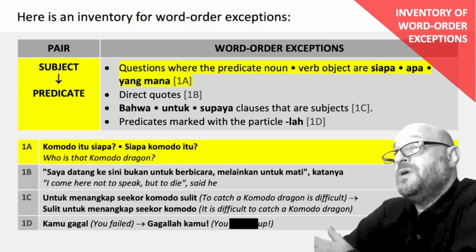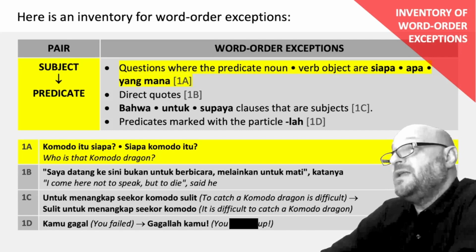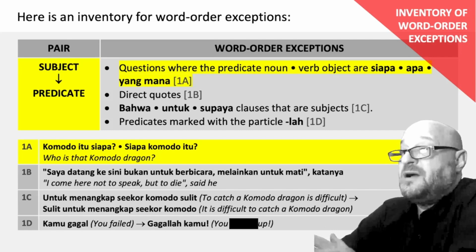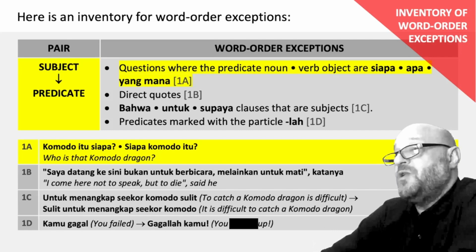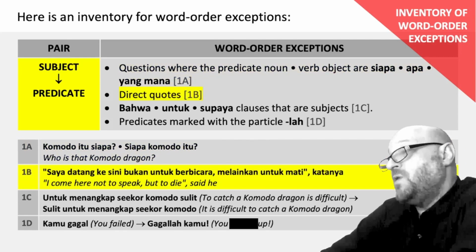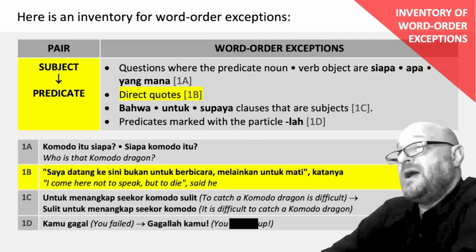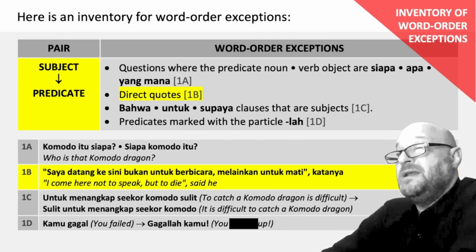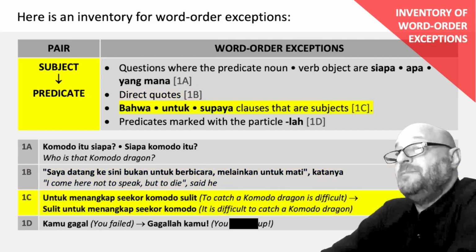Customary order, subject before predicate. Exceptions, questions where the predicate noun, verb, object are siapa, apa, yang, mana. Example 1a, Komodo itu siapa? Or siapa Komodo itu? Who is that Komodo dragon? Direct quotes. Example 1b, saya datang ke sini bukan untuk berbicara, melainkan untuk mati, katanya. I come here not to speak, but to die, said he.